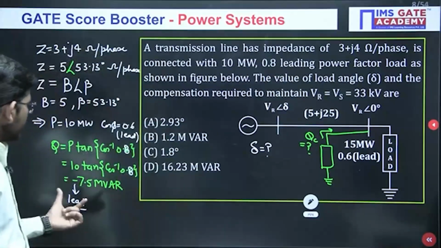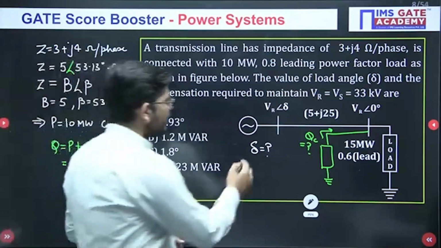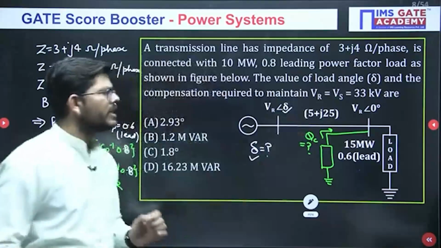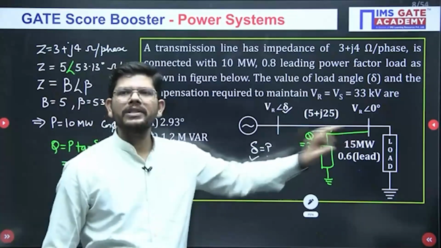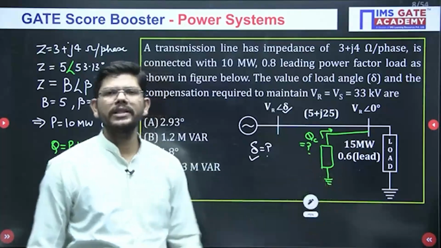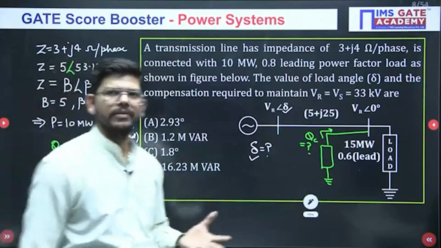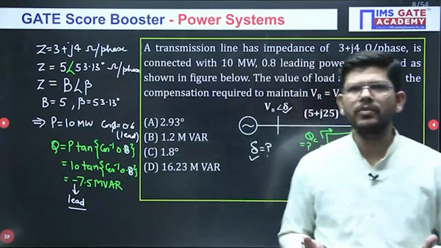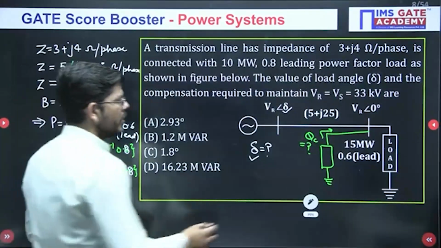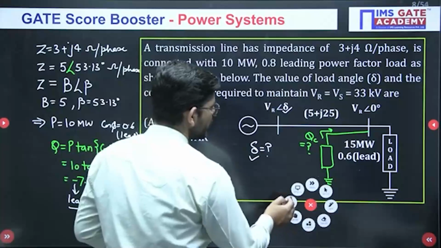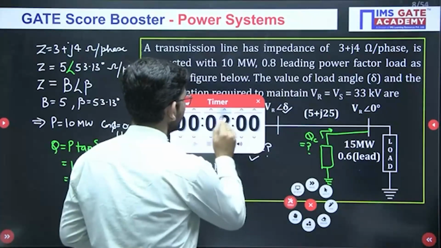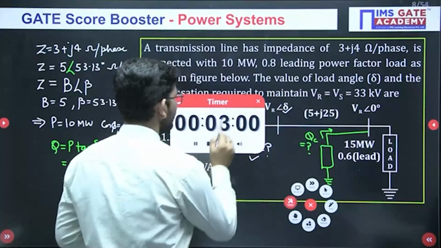Okay. So we have to calculate the value of the load angle, meaning this del value. Then we have to calculate how much compensation is required. I just made a black box here because I don't know whether it is inductive or capacitive. That we will comment on later, and that may also be part of the question. So this is the given data, and this is what you have to calculate. Your time starts now. I hope you understood the question. Let me give you 3 minutes because there are a lot of calculations here.